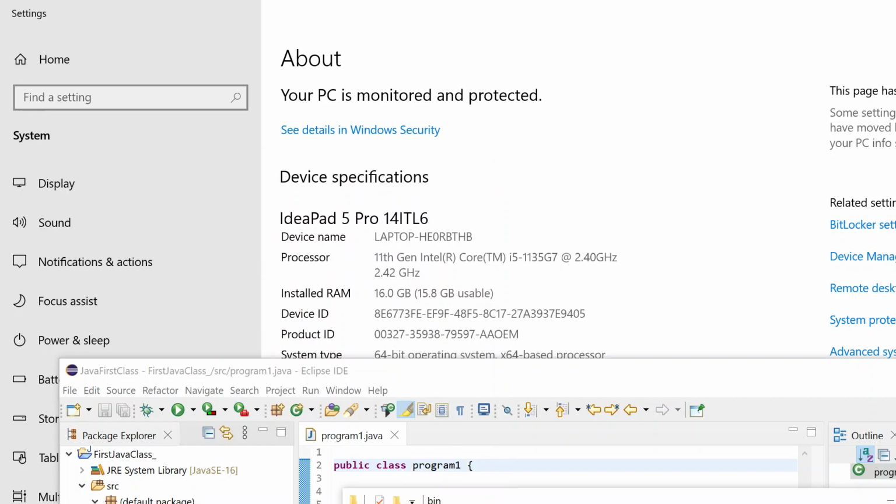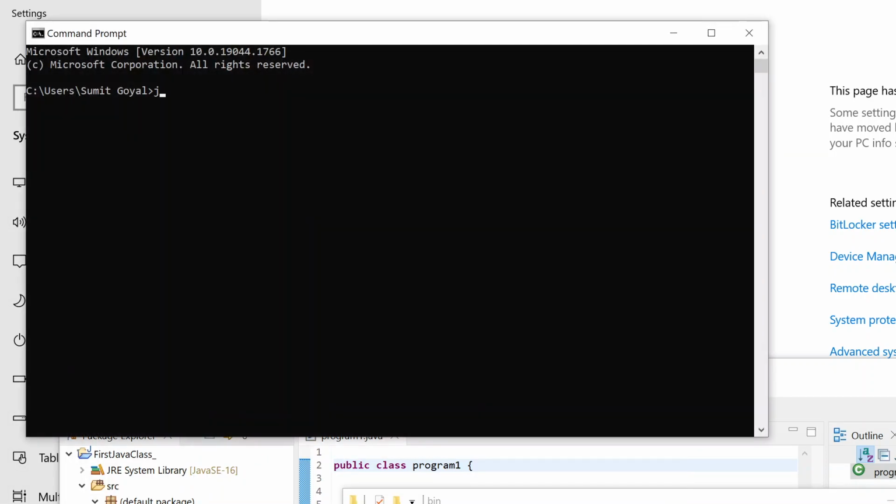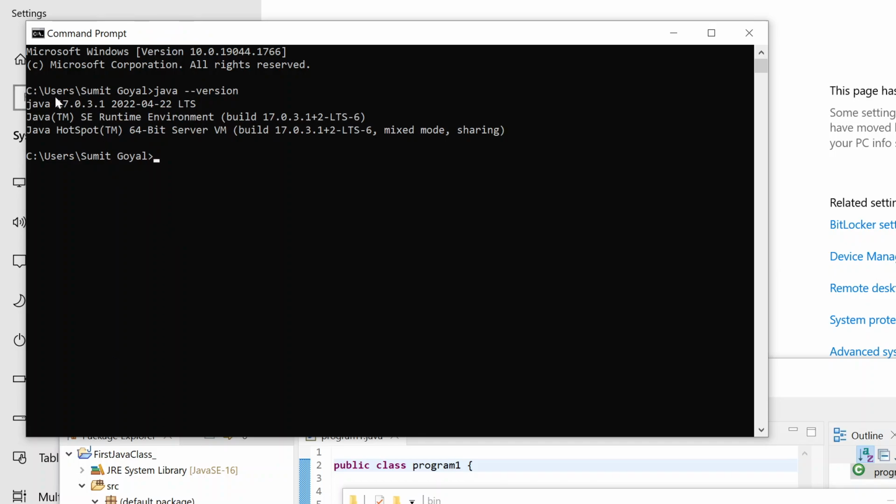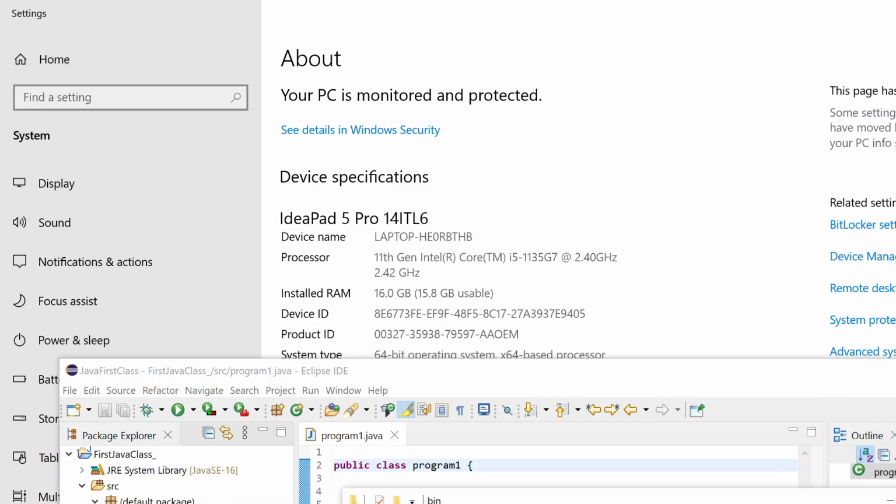Click OK here. Once you do this, just go to this CMD and just type the command. We are checking whether we have set everything correctly or not. You can see this is the version I downloaded from the official website. Now it is showing that this version is available in your machine, so now we are good to go. Till this part, everyone is able to set the Java path. You need to do it only once. If you have any queries, let me know.